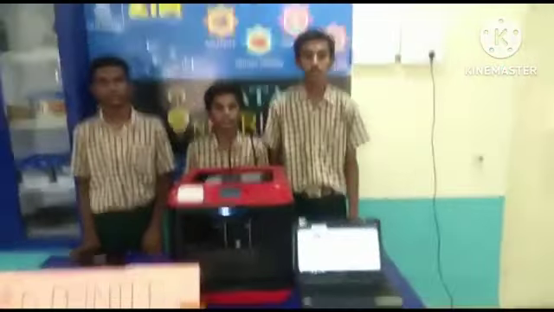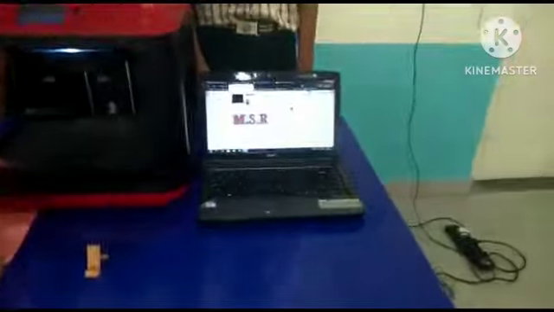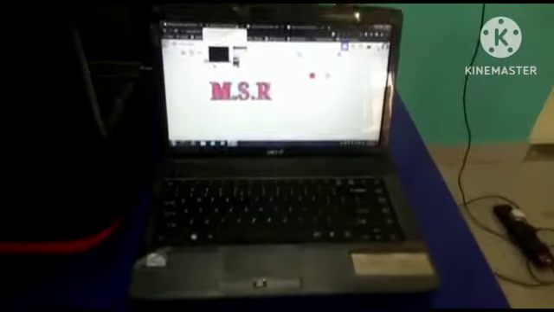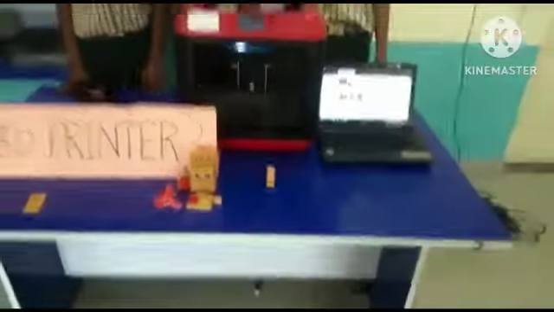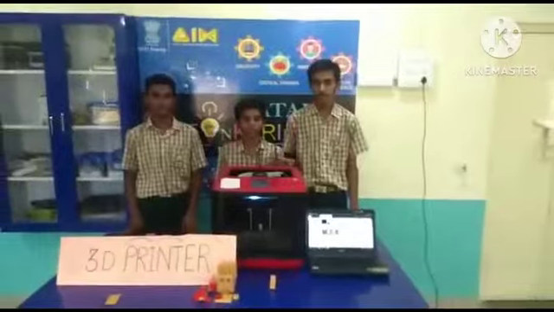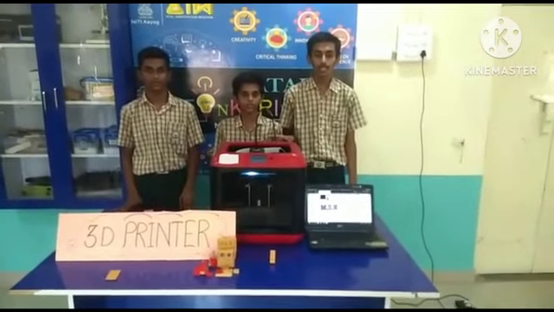First, we want to create a blueprint of the object we want to print. You can use modeling software like Tinkercad. Then you can print your design. After completing the sketch, you send it to a printer. Printers have renewable bioplastic spools at the back of the device, mostly like a string.